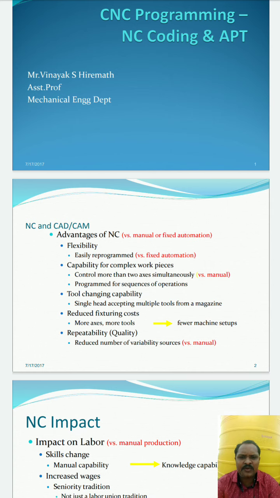Capability of complex workpieces. In NC, we have the capability to do complex types of jobs also. Then tool changing capability. The second part is tool changing, which means you can change the tool immediately while working on the machine. Then reduced fixturing cost. Reduced fixture cost means the accessory parts are reduced while using NC machines. Then repeatability, and quality is also very much improved here. So that is one thing.